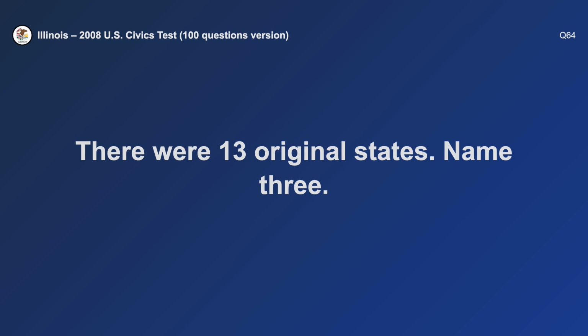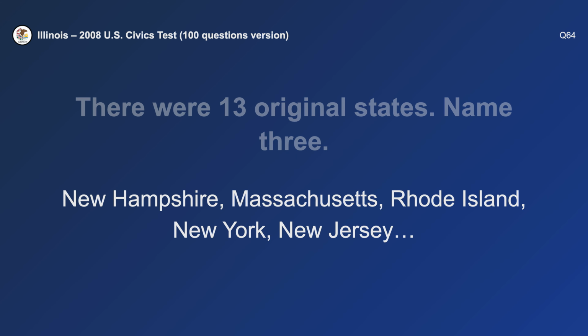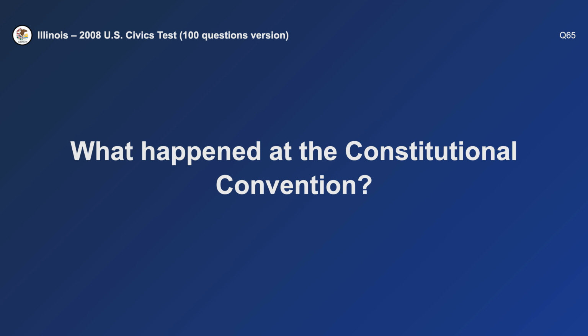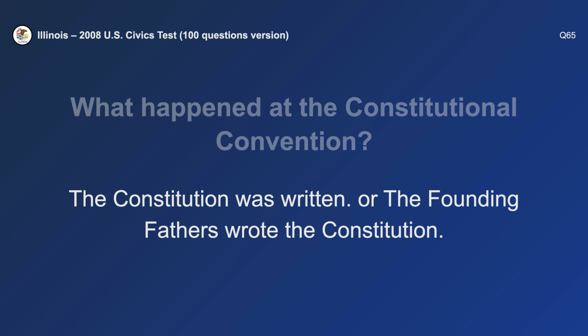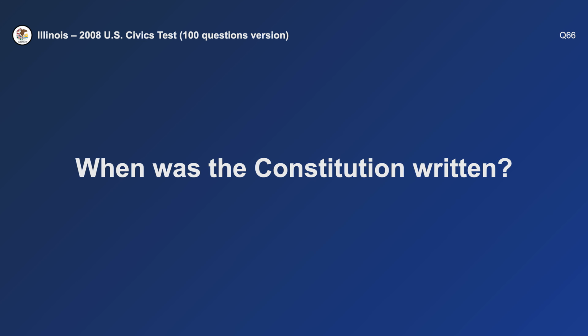There were 13 original states. Name 3. New Hampshire, New York, and New Jersey. What happened at the Constitutional Convention? The Constitution was written. When was the Constitution written?